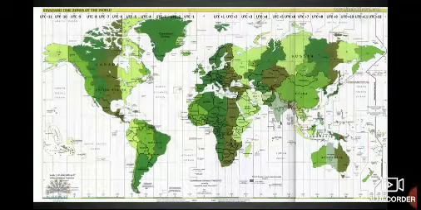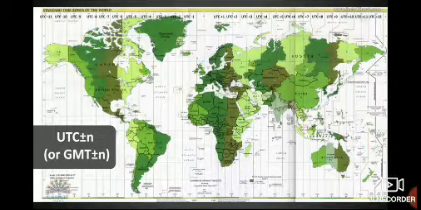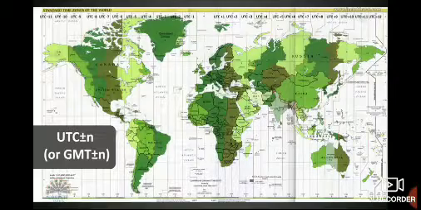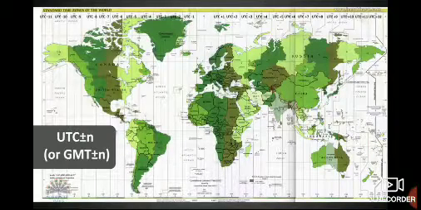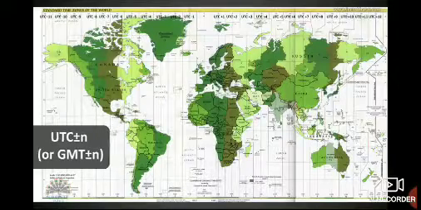Many nations worldwide use UTC in the definition of their time zones instead of GMT. The definition for time zones can be written in short form as UTC plus or minus N or GMT plus or minus N, where N is the offset in hours.